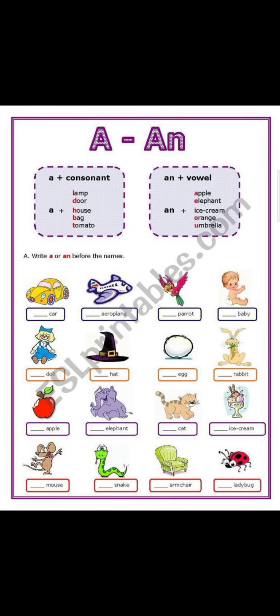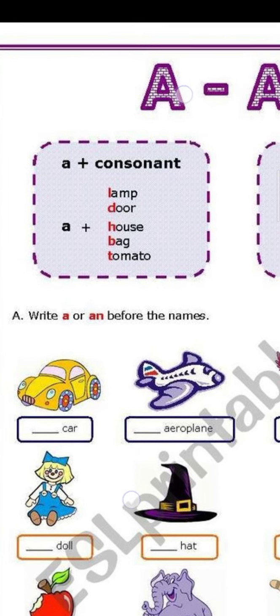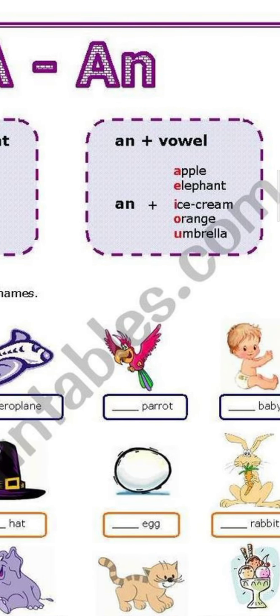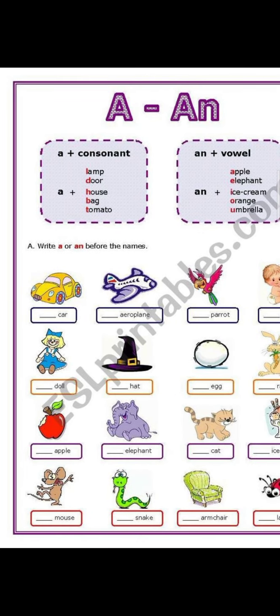Then some more examples of a and an I'll read out for you. A plus consonant: a lamp, a door, a house, a bag, a tomato. Then an plus vowel: an apple, an elephant, an ice cream, an orange, an umbrella. There are certain words where you write a or an before the names.